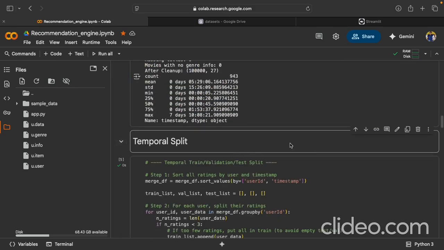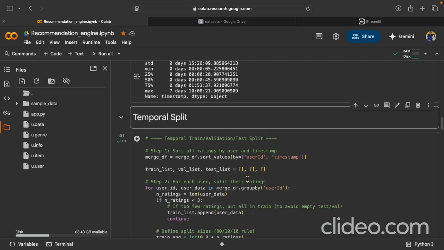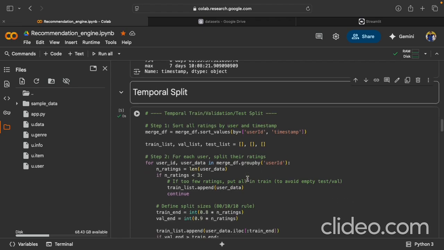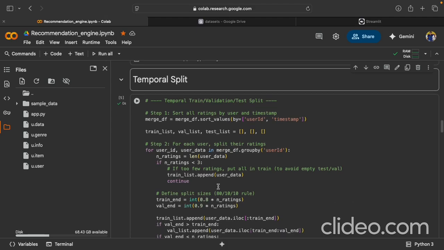Now the next step would be the temporal split. We'll split the data into train, validation, and test in the ratio of 80-10-10. So 80% would be the training data on which we would train, then 10% would be validation data, and finally 10% would be the test data.